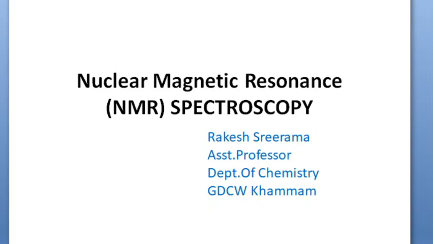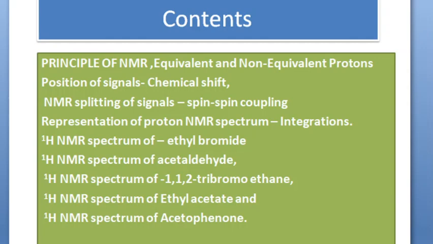Now we are going to move into the next chapter, nuclear magnetic resonance spectroscopy, NMR in short. What is this NMR and what are the contents of this chapter? In this chapter we are going to study the principle of NMR spectroscopy, equivalent and non-equivalent protons, and we restrict our discussion to proton NMR, position of signals, chemical shift, splitting of signals, spin-spin coupling, and integration of the NMR spectrum, representation of that NMR spectrum.